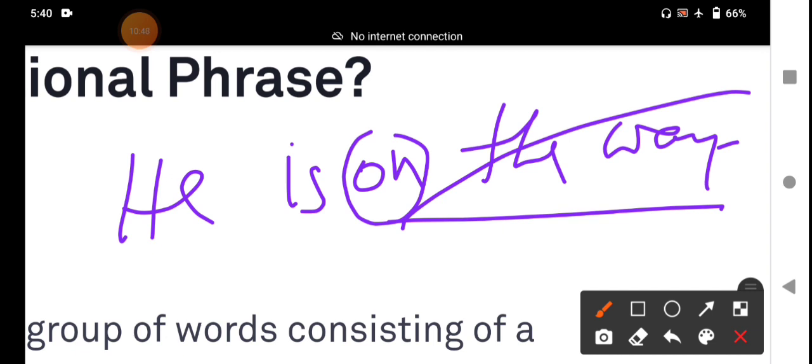What is meant by prepositional phrase? We are discussing the prepositional phrase in this class, my dear students.